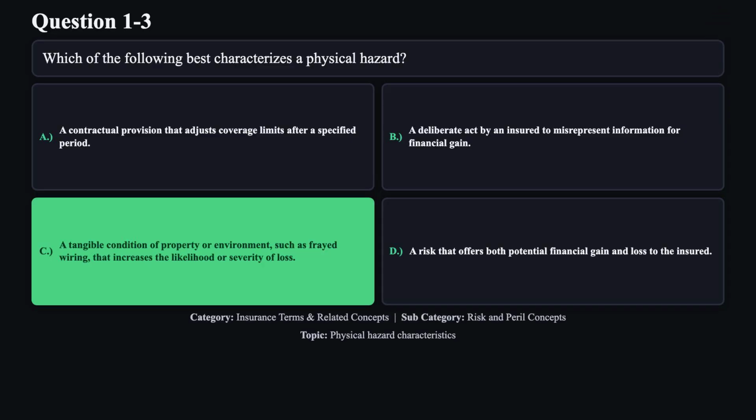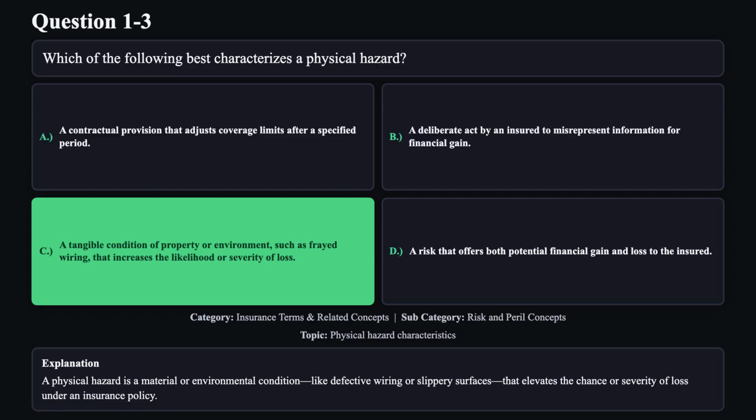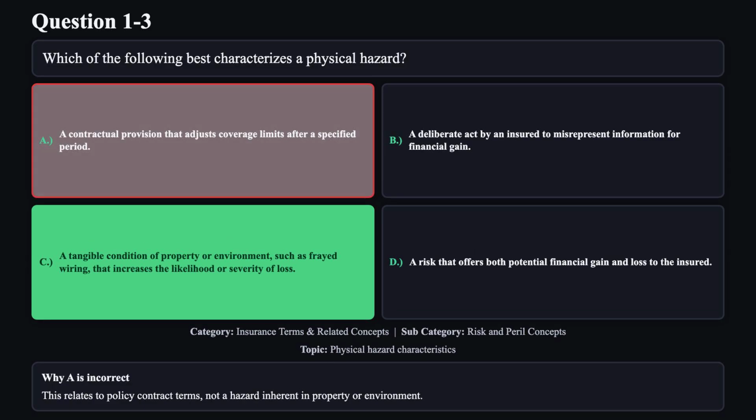The correct answer is C. A physical hazard is a material or environmental condition like defective wiring or slippery surfaces that elevates the chance or severity of loss under an insurance policy. Reason A is not correct. This relates to policy contract terms, not a hazard inherent in property or environment.